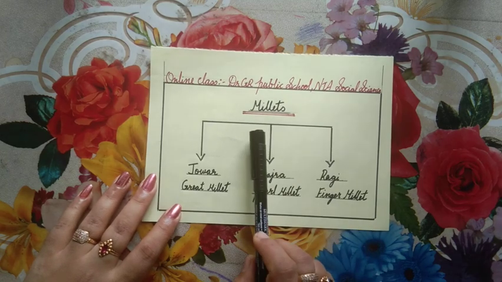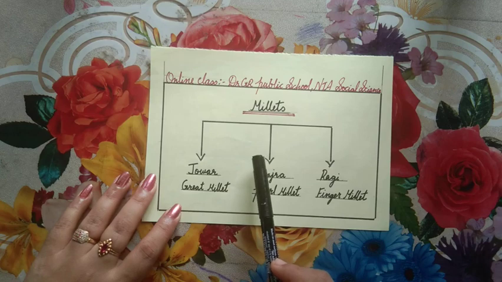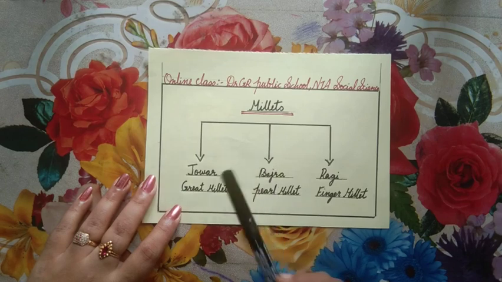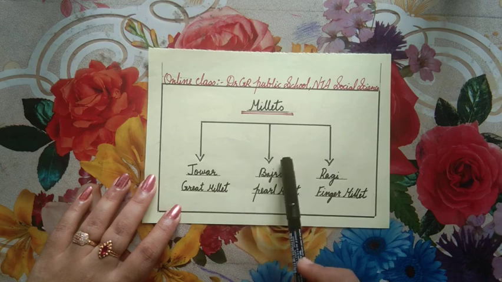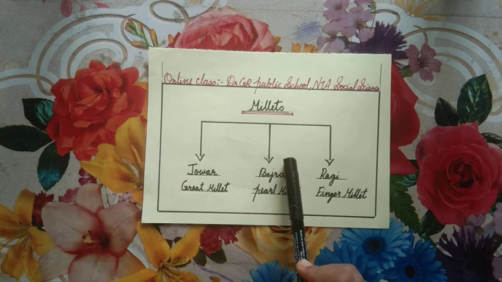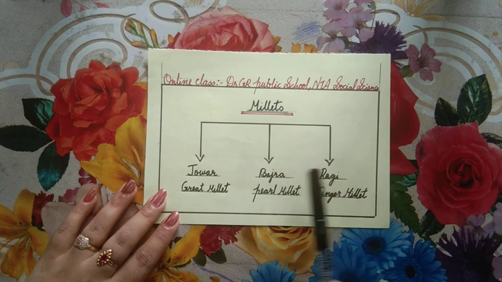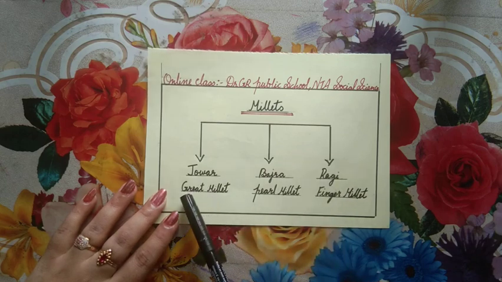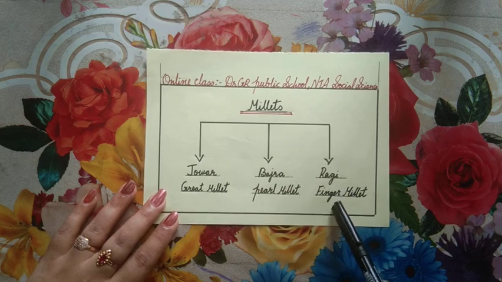So we also study about the millets. They are fodder crops, otherwise known as food crops. They are known as coarse grains. They have high nutritious value and are rich in proteins, and they are very much used in our country. Millets consist of three main types: jowar, known as great millet, bajra, pearl millet, and ragi, finger millet.